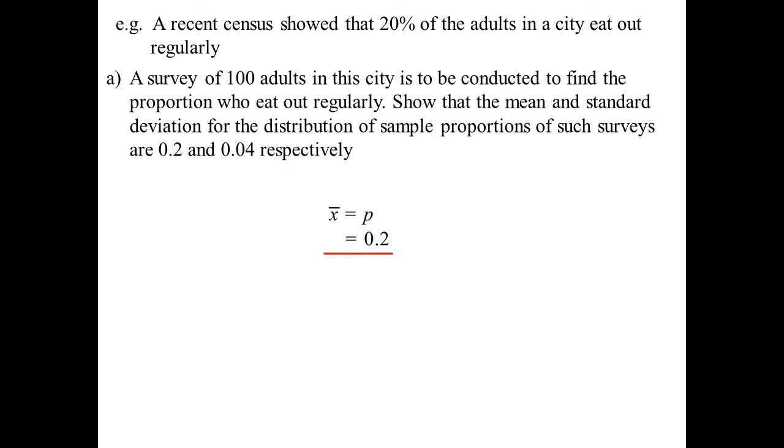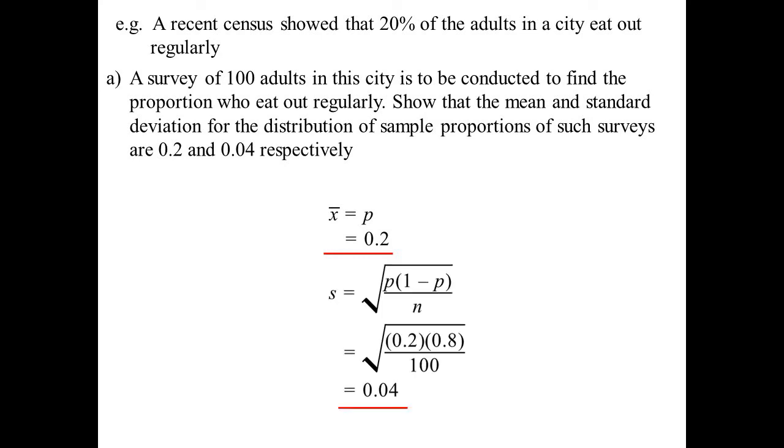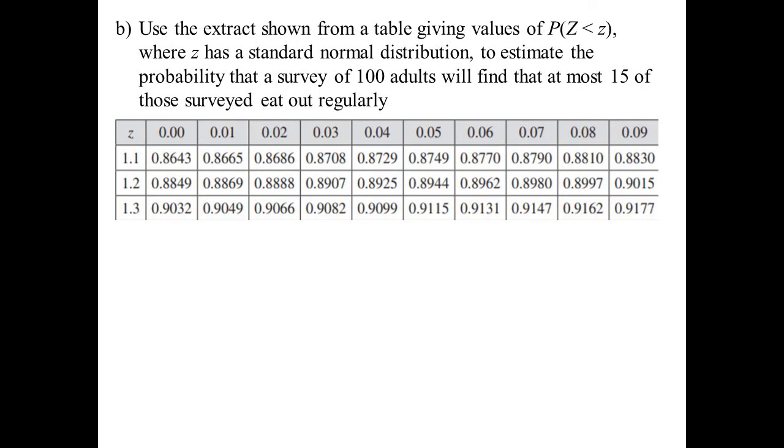It's really hard to show that question because you're tempted just to say, well, they told me 20% is 0.2. How do I just write 0.2 down and not feel like I've cheated? So that's why I've said the mean is P, and that's 0.2. So I sort of showed how I got it. The deviation's a bit easier to show because I can put it into that formula and we get 0.04. Okay, they've given us a bit of a table then. So we're just going to turn it into a normal distribution and standardize it to get our answer.